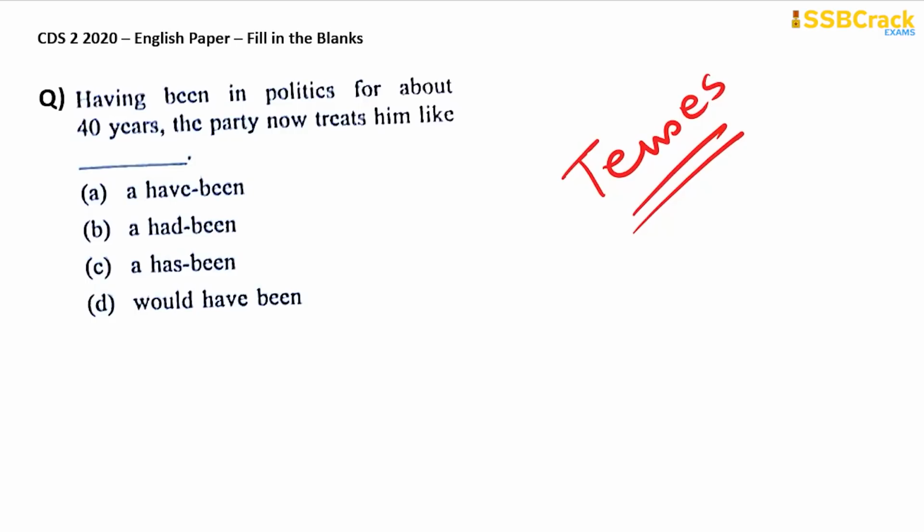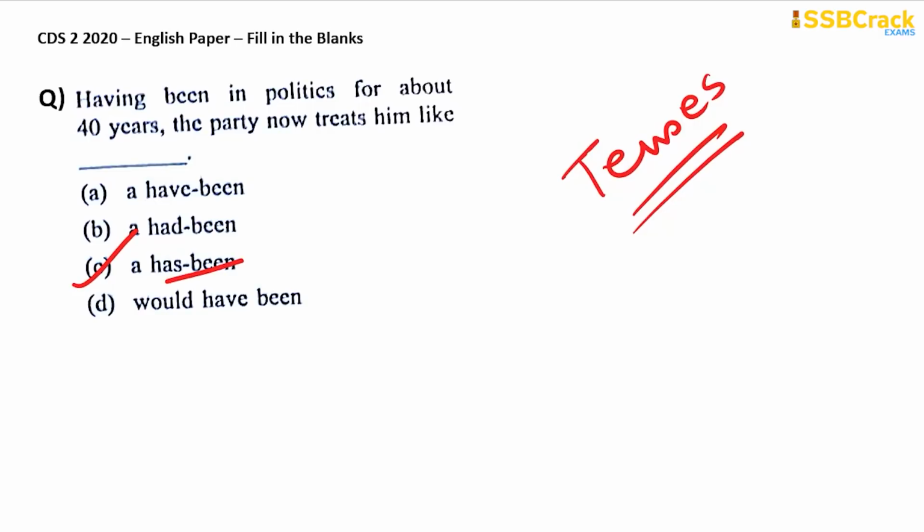Okay? This is a little bit difficult question because you may not have come across these kinds of statements anywhere, any magazine or newspaper as such. But the most appropriate word to be used here is a has been, and I'll tell you why.